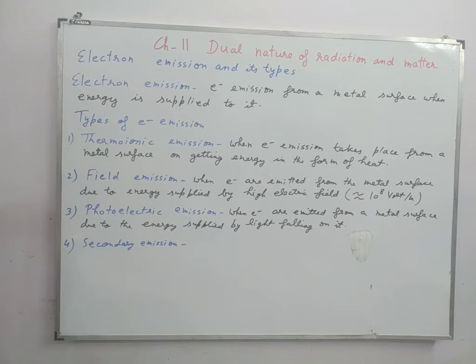The last is secondary emission. What happens in this? When high energy electrons strike a metal surface, they supply energy to the electrons on the metal surface, and those electrons are freed from the metal surface. The electrons freed from the metal surface are called secondary electrons, and this kind of emission is called secondary emission.